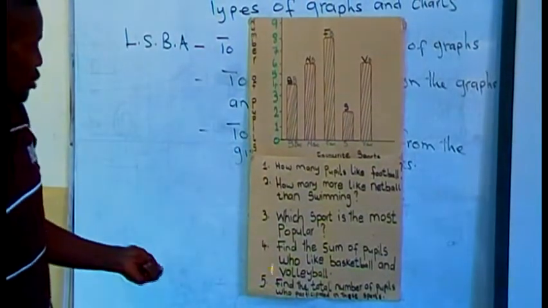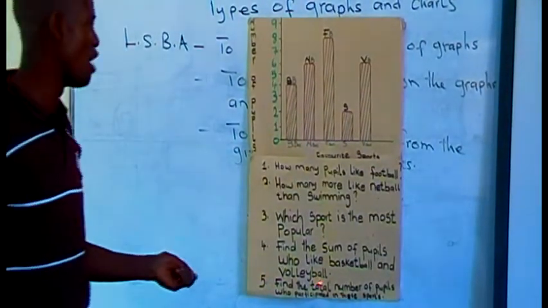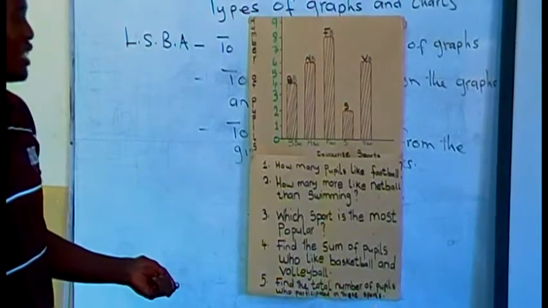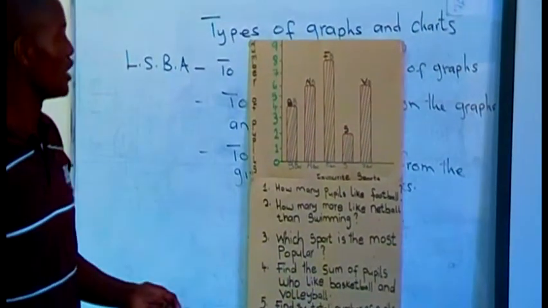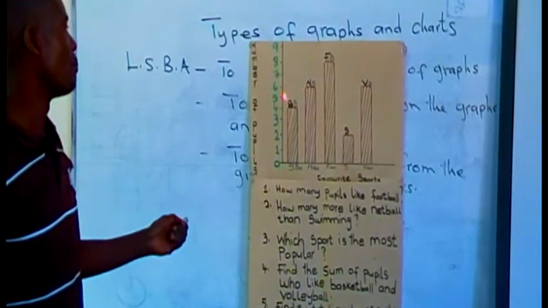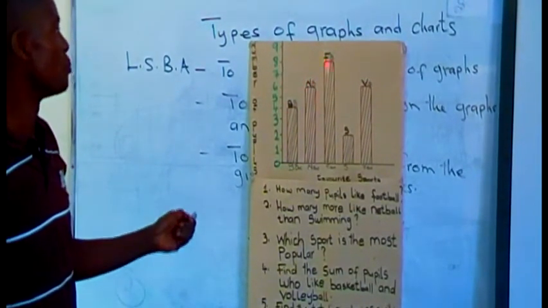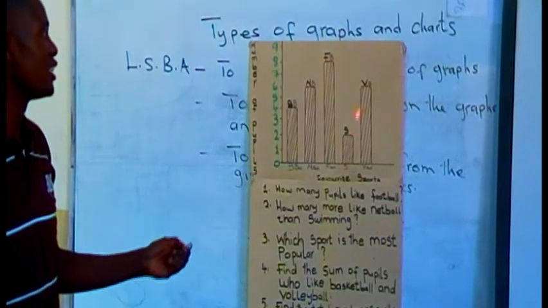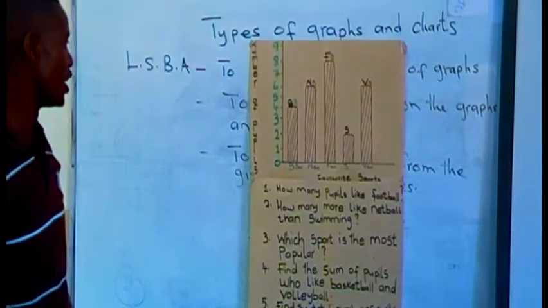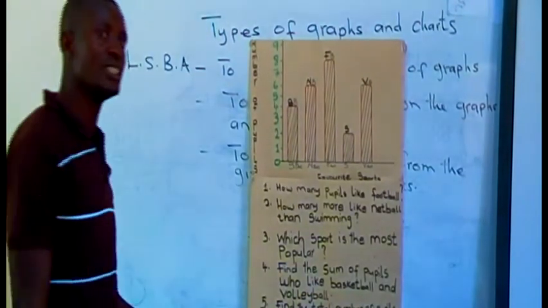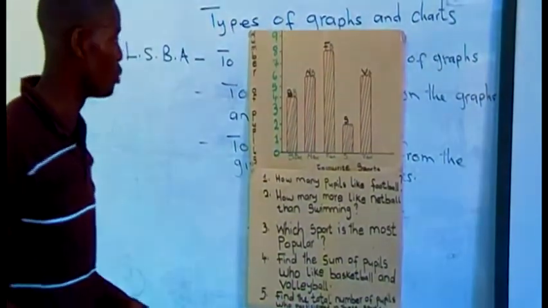You go to the last question. The last question is saying, find the total number of pupils who participated in these sports. The total number of pupils. It means for you to find the total number of pupils, you have to add basketball, netball, football, swimming, volleyball. You add them together. That's how you can find the total number of pupils.